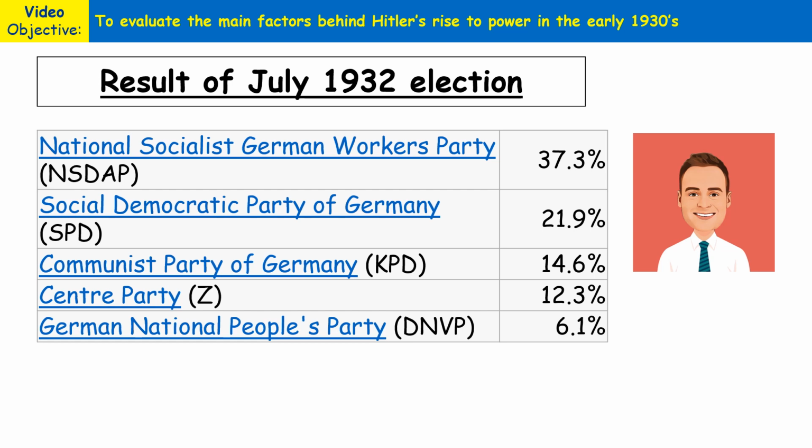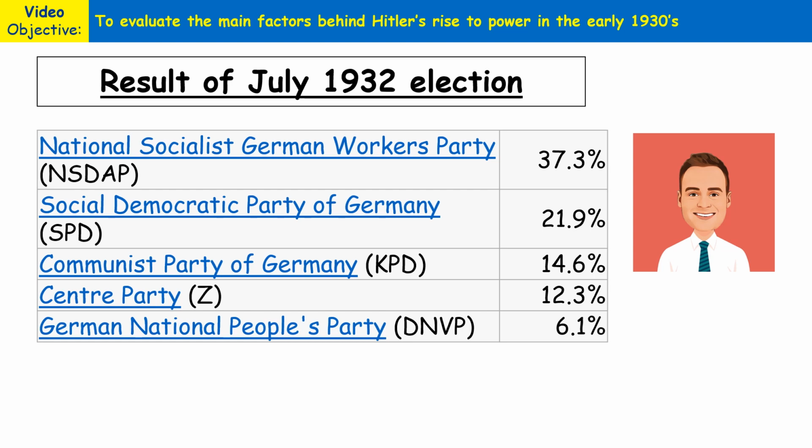Now, it wasn't just the Depression itself that led to the Nazis' rise in popularity. There was mass propaganda being produced by Joseph Goebbels, and politically, Hitler was quite shrewd and calculating in gaining support from the German people as well. So in April of 1932, there was a presidential election. Hitler came second to the standing president, Hindenburg. Hindenburg got 53% of the vote, Hitler achieved 36.8% of the vote.